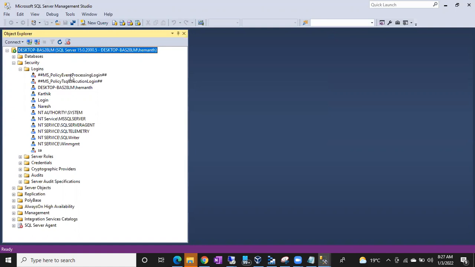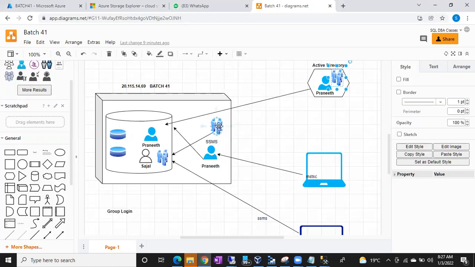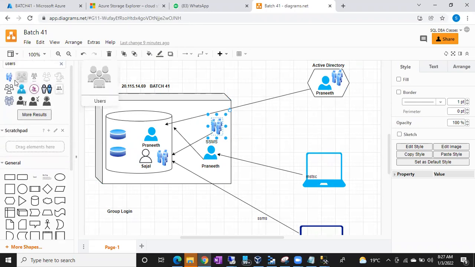Again, if a new person joined, what am I going to do? If one developer joined in the team, I'll simply create a login for him and add him into the group. Automatically, he will get access. Okay, 3 persons joined. Simply I'll add these 3 persons in the group. No need to do anything from my side. Automatically it will be reflected. Automatically all the new 3 persons will get access on my SQL Server.